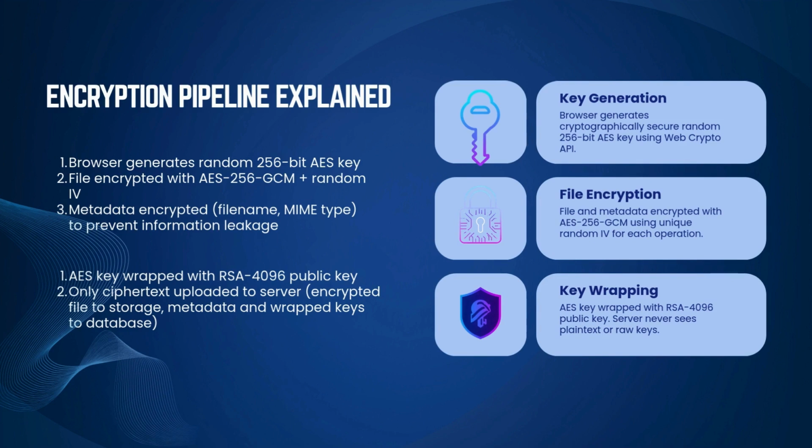Fourth, the AES key is wrapped using the user's RSA-4096 public key. And finally, only ciphertext is uploaded to the cloud. The encrypted file goes to Supabase storage, while encrypted metadata and wrapped keys are stored in PostgreSQL. This architecture ensures the server never receives plain text files or raw encryption keys.